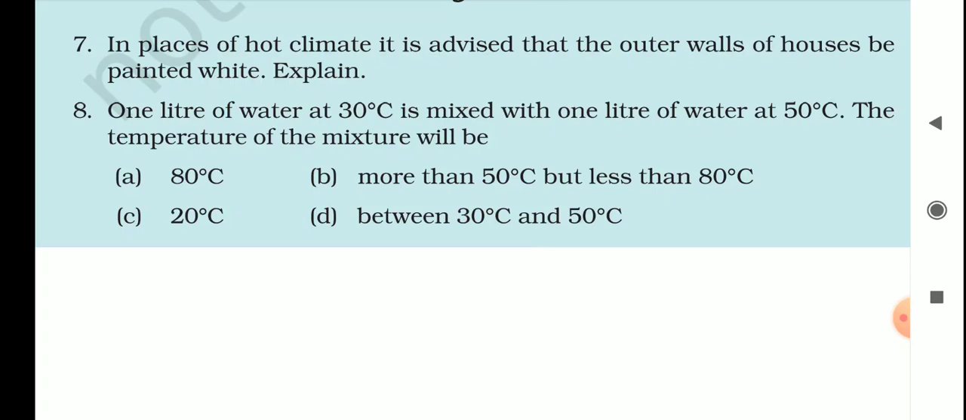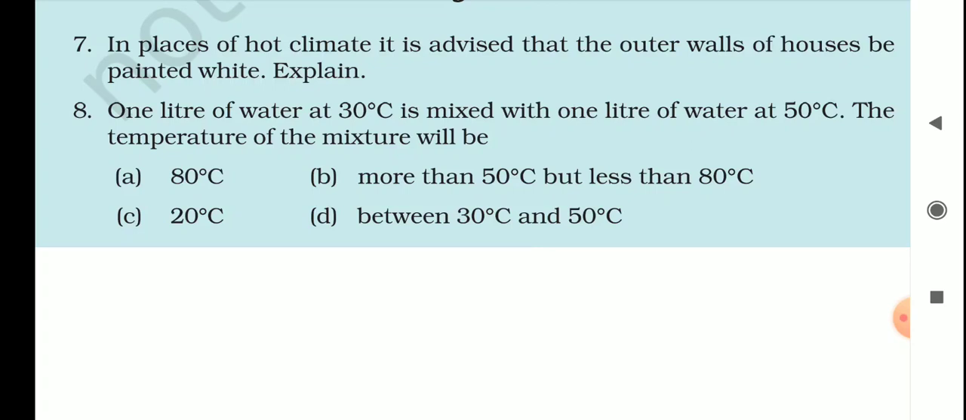Okay students, so now let's move on to the next question, 8th question. What is it saying? It says 1 liter of water at 30 degrees Celsius is mixed with 1 liter of water at 50 degrees Celsius. The temperature of the mixture will be A, 80 degrees Celsius, B, more than 50 but less than 80, C, 20 degrees Celsius, or D, between 30 and 50 degrees Celsius.